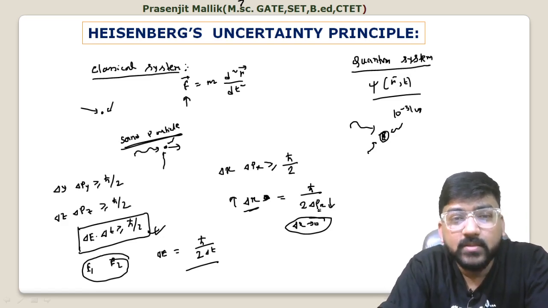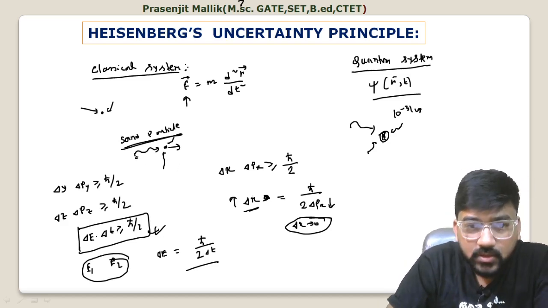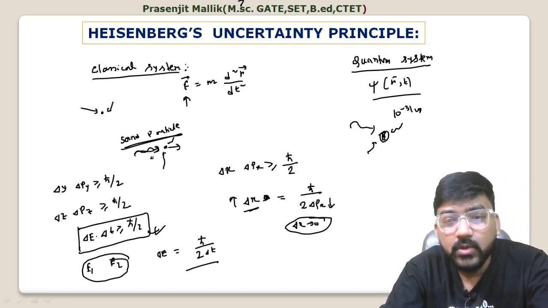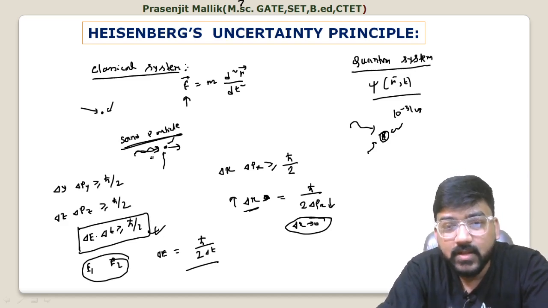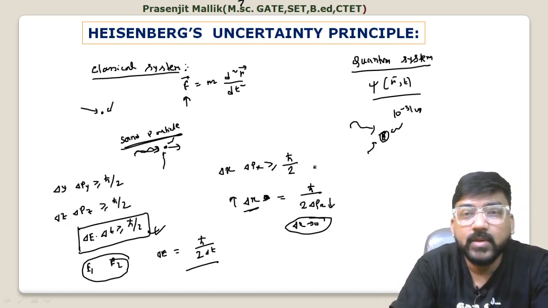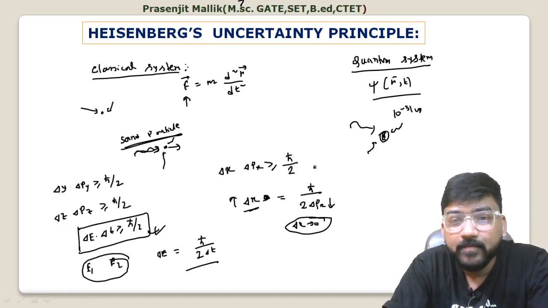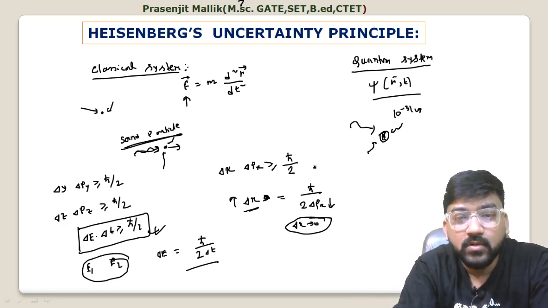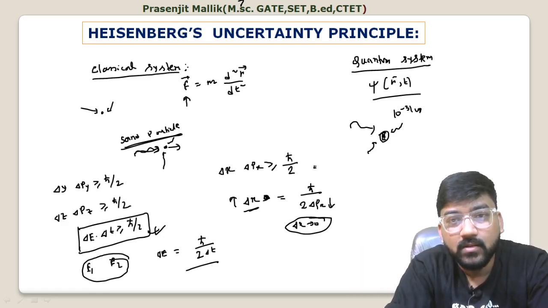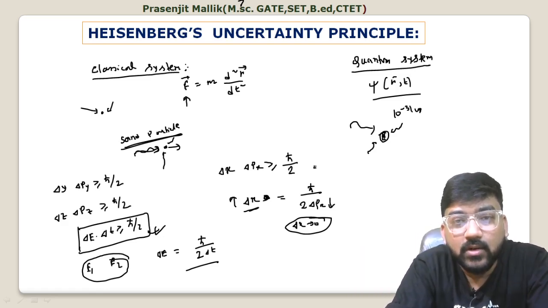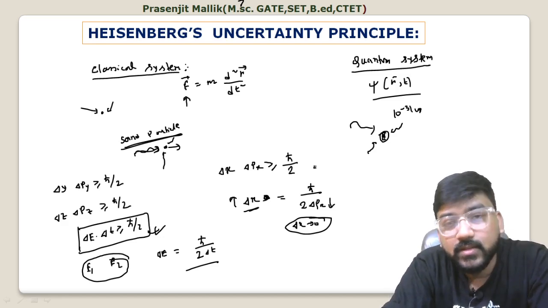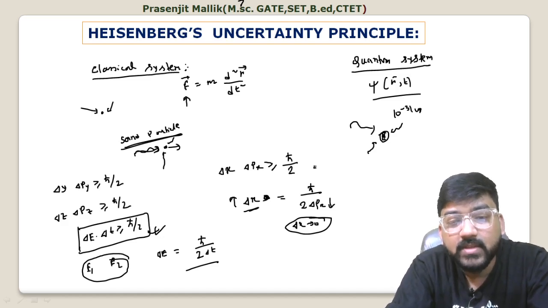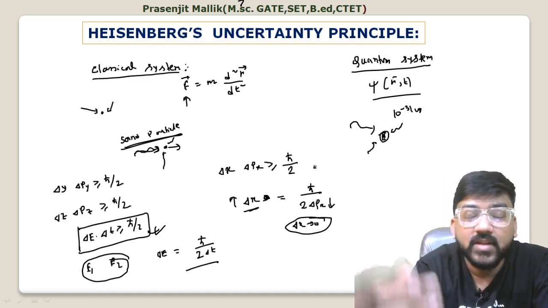And what you can do at most is minimize the interaction of light. So how can you minimize this uncertainty? This uncertainty is always greater than or equal to h cross by 2, that is h by 4 pi. h cross means h by 2 pi. So you can minimize this up to delta x into delta px equal to h cross by 2, but that will be the minimum uncertainty. You cannot remove the uncertainty below this. So the product of the uncertainties delta x and delta px is always greater than or equal to h cross by 2.